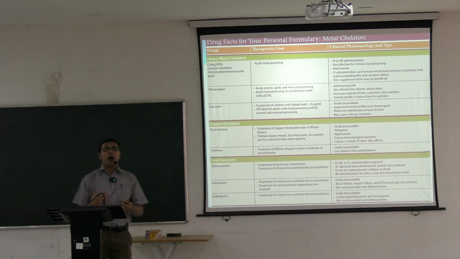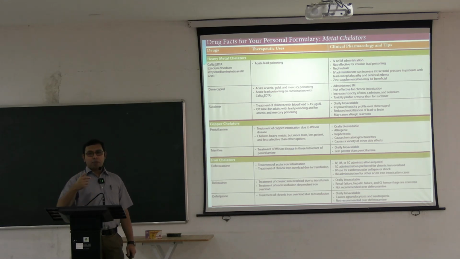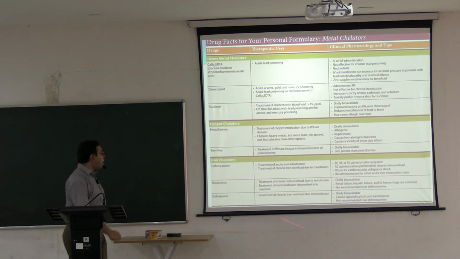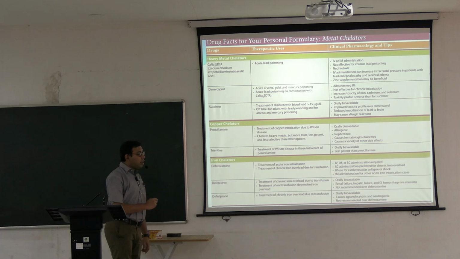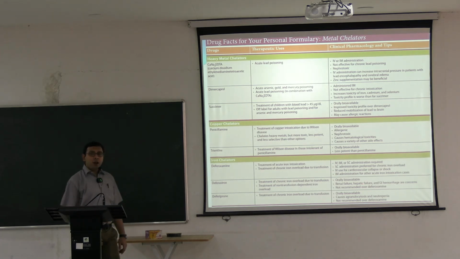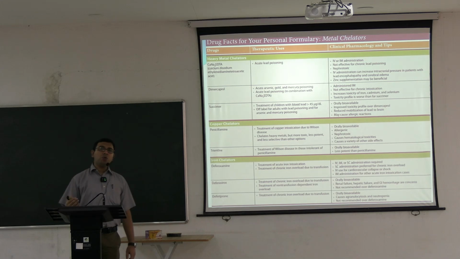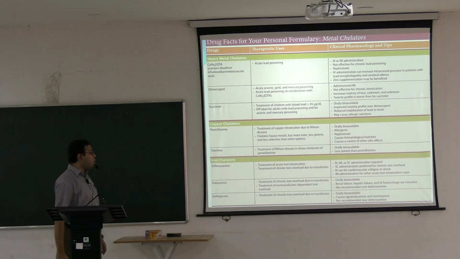So when there is acute iron intoxication, there are different types of symptoms, and accordingly the routes are chosen. Details are not required. Deferasirox and Deferiprone are used orally. Again, the indications are the same. Orally these are used, but the effectiveness is less, though the cost is lower. That's why they are used, and infusion is usually not required.